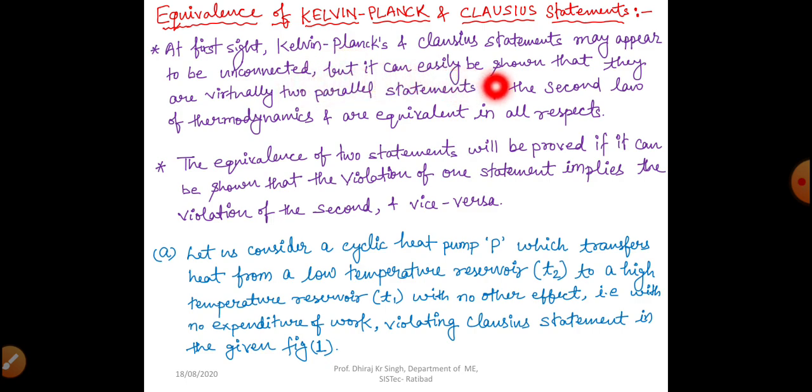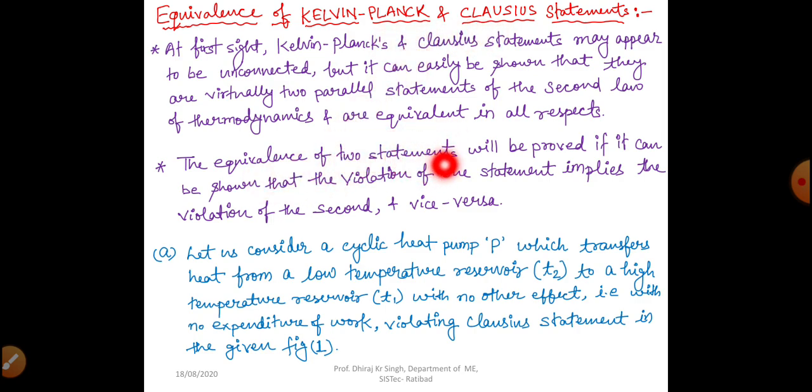But it can easily be shown that they are virtually two parallel statements of the second law of thermodynamics and are equivalent in all aspects. That means the truth is that Kelvin-Planck and Clausius statements are virtually parallel with each other. This is the main thing. That means the violation of one statement affects the other, and the violation of the other affects the first one. So we are going to see this.